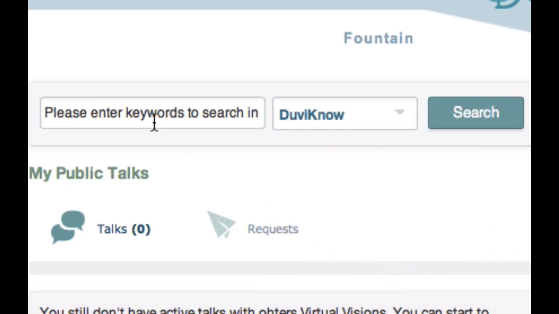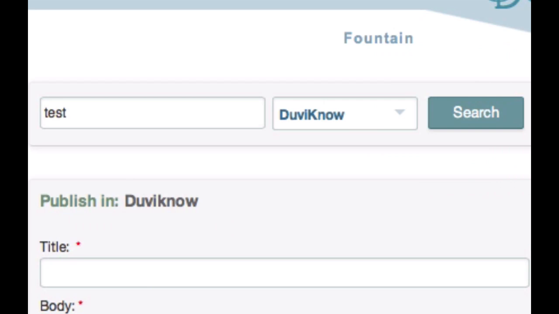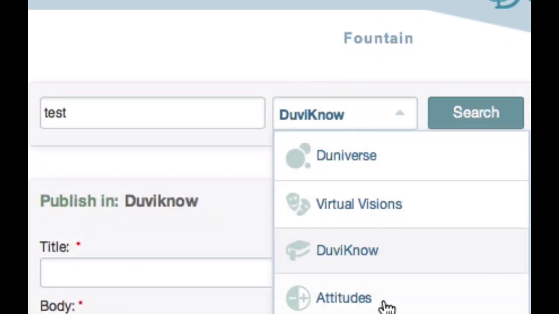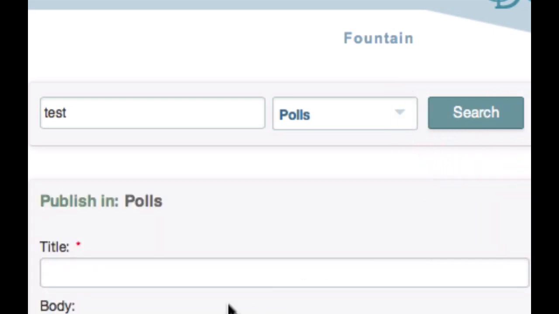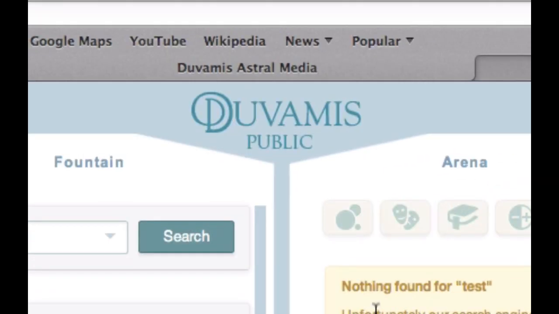Duvamis is for informational and educational content. Attitudes is to share your thoughts and feelings, and polls are to pose questions to the Duvamis world. Try experimenting with the options. Add a title, description, media, and so on to the content you post. Add tags to your post so that it may be found more easily.